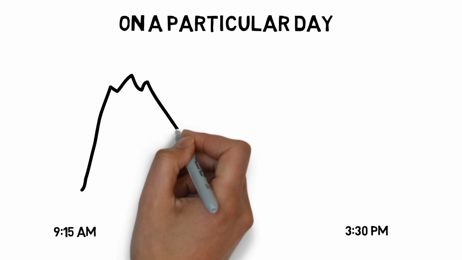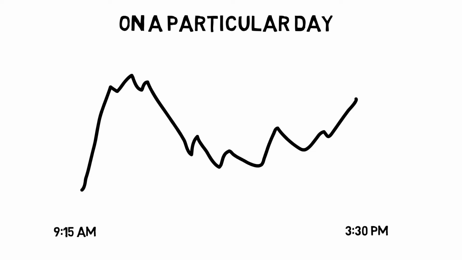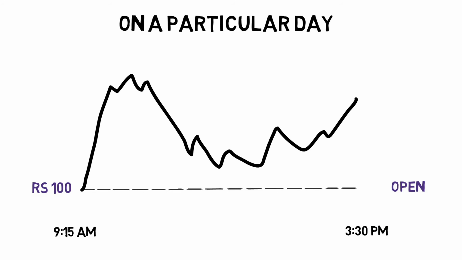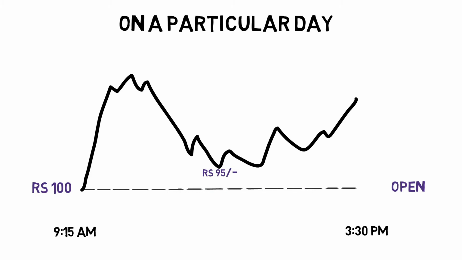Of course, you know the market timing is from 9:15 AM to 3:30 PM. For example, at 9:15 AM, the price was at ₹100. The price that opens at 9:15 in trading lingo is termed as open. Later during the day, the price went up and down a little, making highs and lows. Later the price went to 95, which is termed as low, as it's the lowest price achieved that day. In a similar way, the price went up towards 120. This makes the high of the day and is called high.